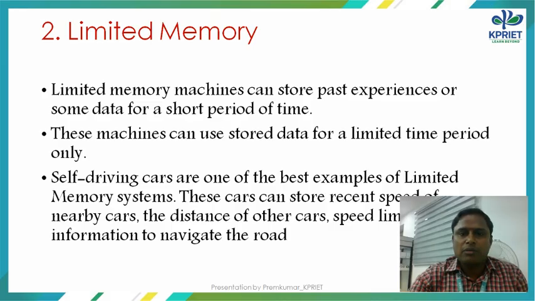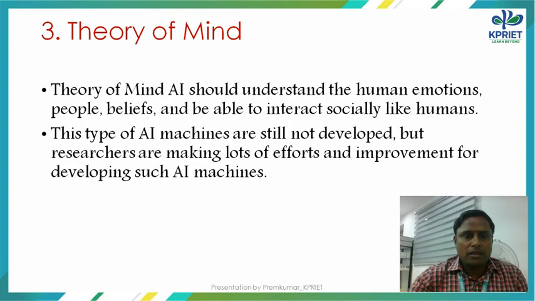Next one is limited memory. As the name suggests, only limited storage capacity is available. Within a short period of time, we can use only a small amount of processing. For example, self-driving cars are the best example for limited memory. Third one is theory of mind. This is to understand human emotions and people's beliefs, to interact socially like humans. That is called theory of mind.